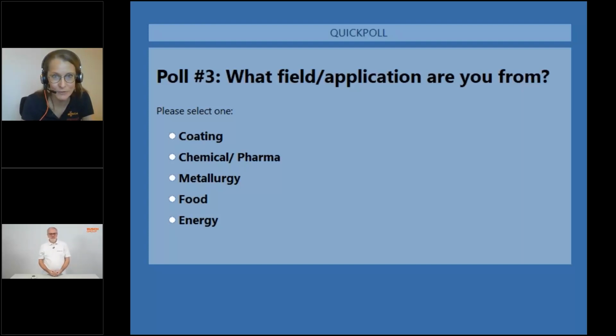And if the one you are working and interested in is not in the list, again, please drop it in the chat function. Yeah, Stephanie, I hope that we've picked some examples which are of relevance for our audience. Yeah, and the first click was from energy, so we have got an example that we're going to detail a little bit later. Okay. And we see quite a broad distribution in the audience, which makes me happy that we did not by accident pick an example which is not represented by our user group.